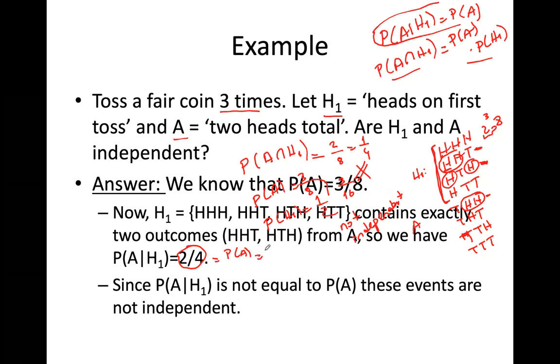And then we will check: 1/2 is not equal to 3/8, so they are not independent. So here, I wanted you to realize I might have 2 different pathways to prove the independence of 2 events. Okay, that's all for this video.